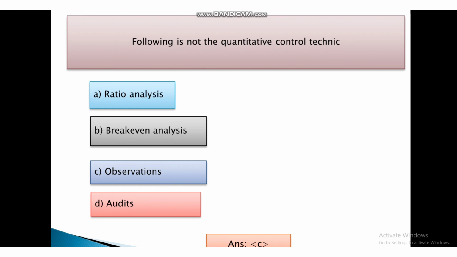Following is not the quantitative control technique. First, ratio analysis, second, break-even analysis, third, observations and fourth, audits. And the answer is C, that is observation is not a quantitative control technique.